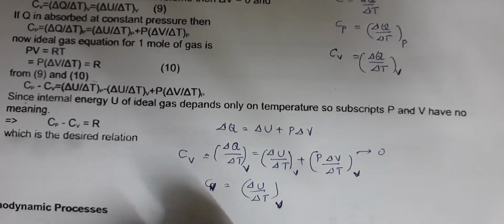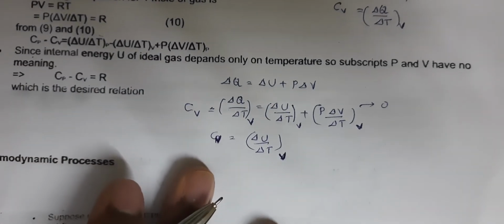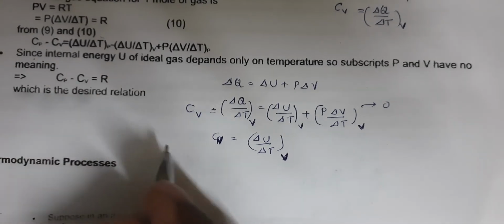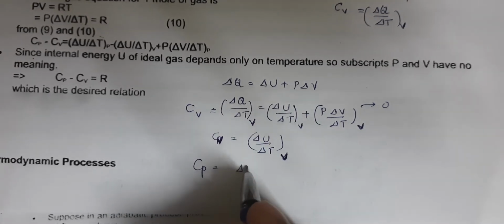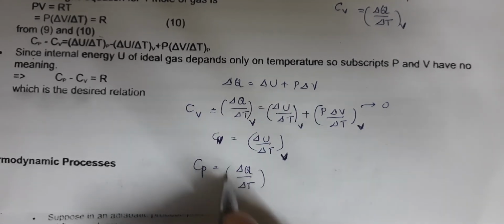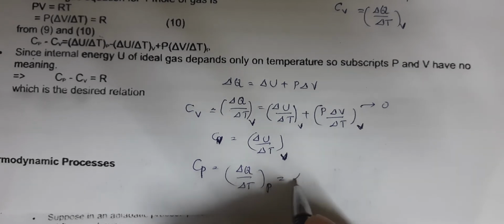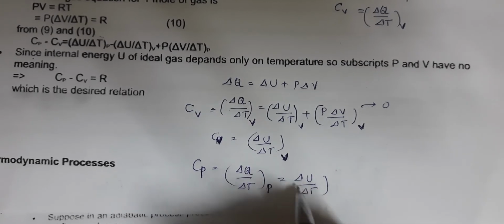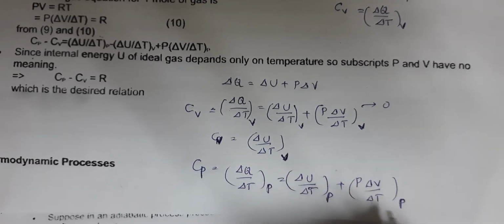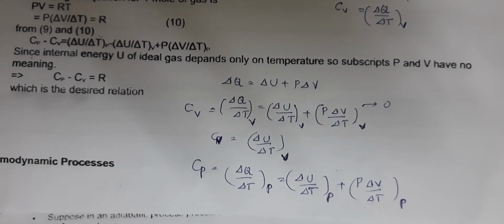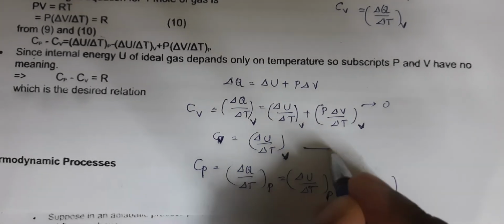Similarly, let's try for Cp also at constant pressure. Cp, as per this equation, is delta Q by delta T at constant pressure. We write it as delta U by delta T at constant pressure, plus P delta V by delta T at constant pressure. So this is not a 0 term; P delta V by delta T is there. Let this be equation number 1.